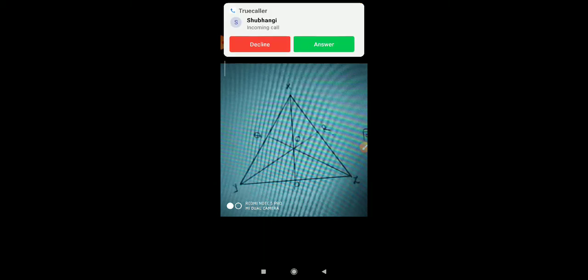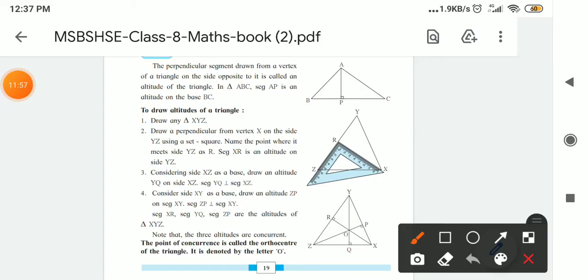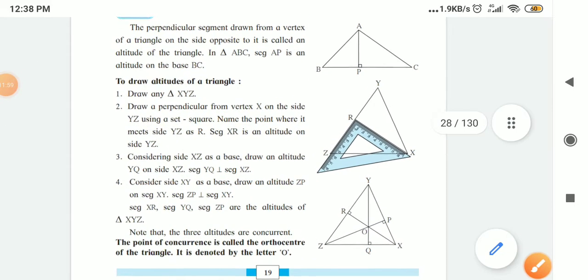So if we draw the altitudes from the vertices to the opposite sides of a triangle, then what we get here is the orthocenter. This is the orthocenter. Now we saw how to draw the altitude of a triangle.